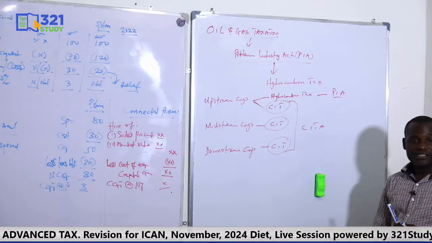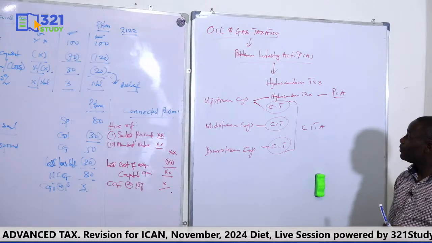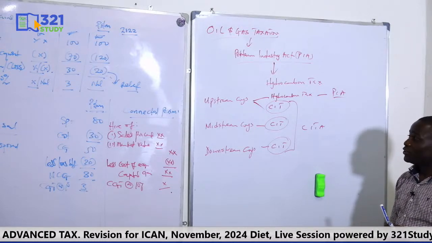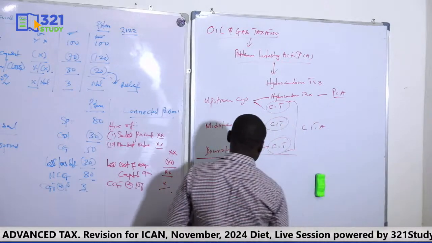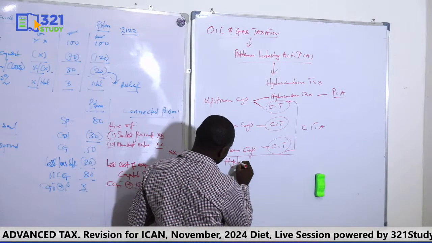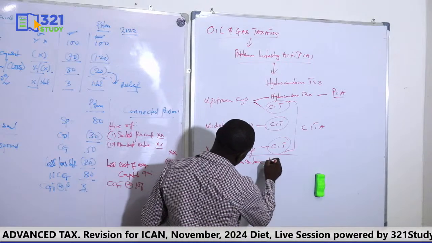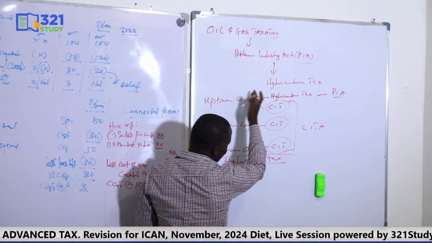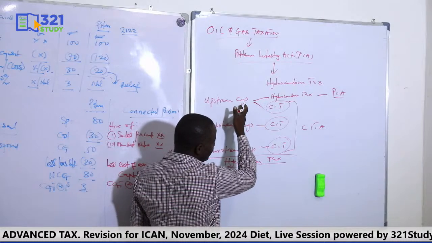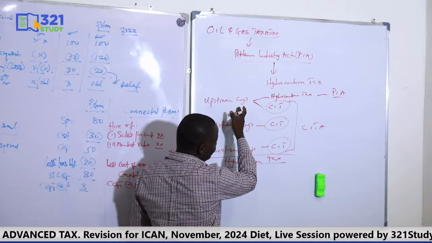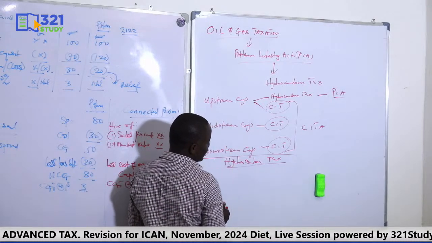Hydrocarbon tax. So what are the incomes you need for the computation of hydrocarbon tax? You need the income from crude oil. So if you are doing your hydrocarbon tax, which is for upstream companies alone, remember, upstream companies are the only ones that are subject to hydrocarbon tax. Midstream and downstream will not pay.